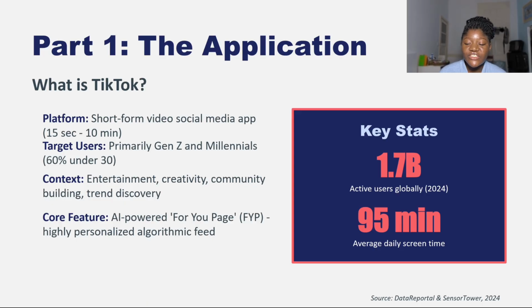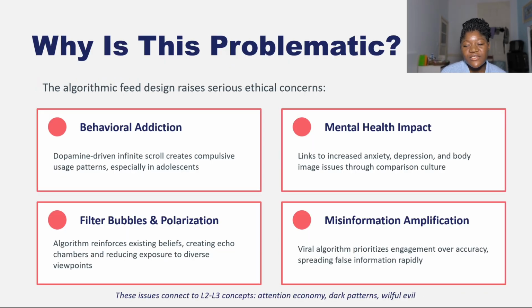And its core feature is its AI-powered For You page that has a highly personalized algorithmic feed. The platform has over 1.7 billion active global users as of 2024, and the average amount of time spent on the app every day by each user is around 95 minutes. Why exactly is this problematic?